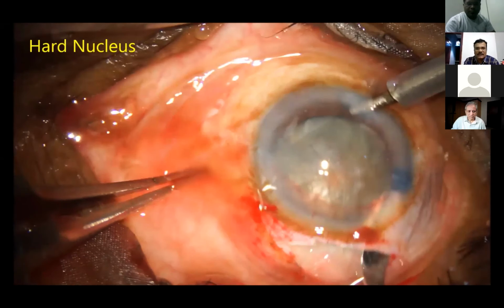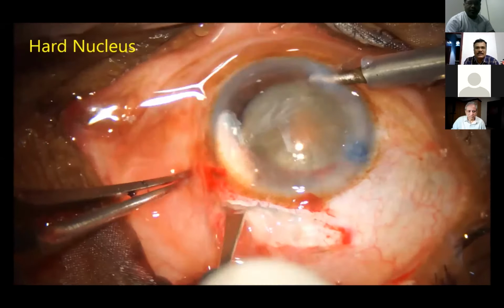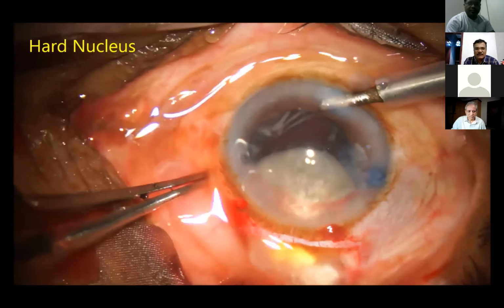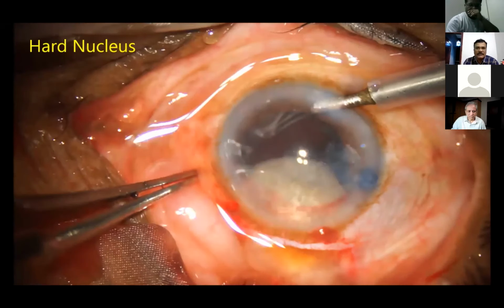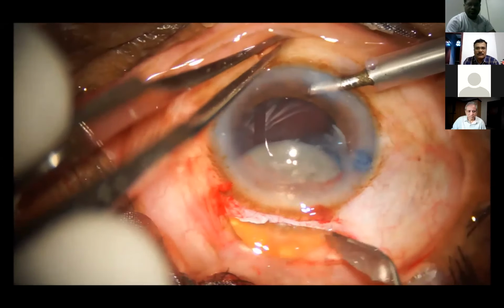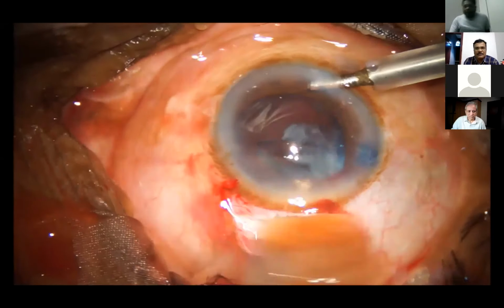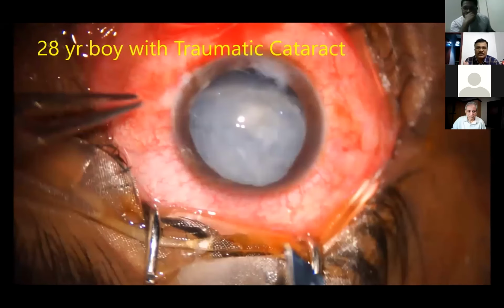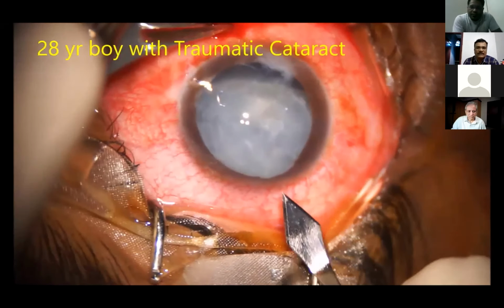The tunnel size was not adequate, I felt, so I extended the tunnel 0.5 millimeter on this side and that side, and the nucleus came out with these. Because of the AC maintainer's pressure, the whole thing is very physiological.